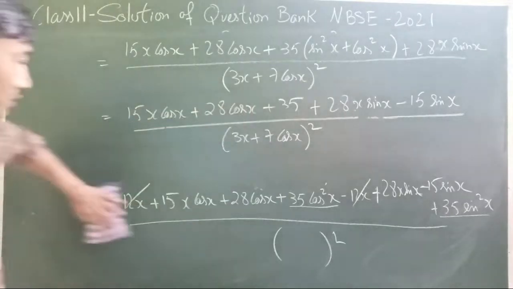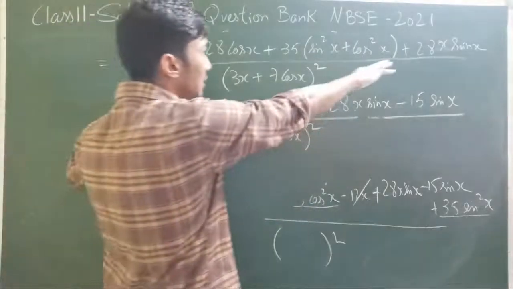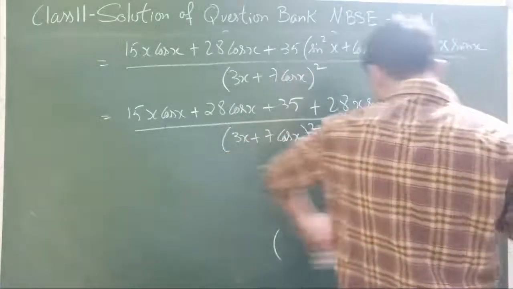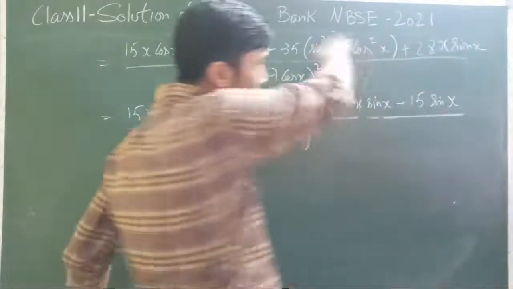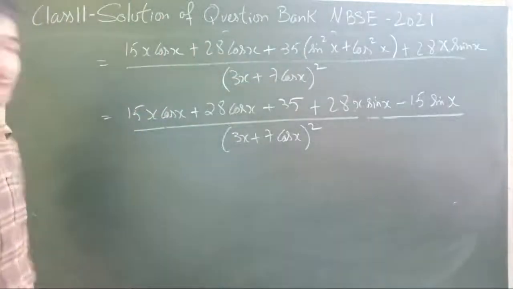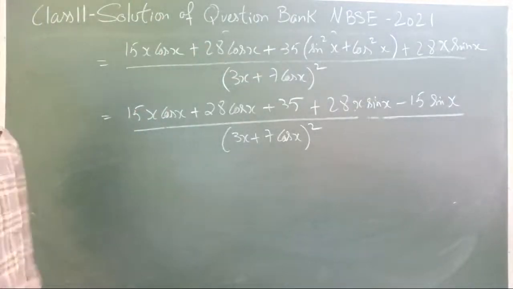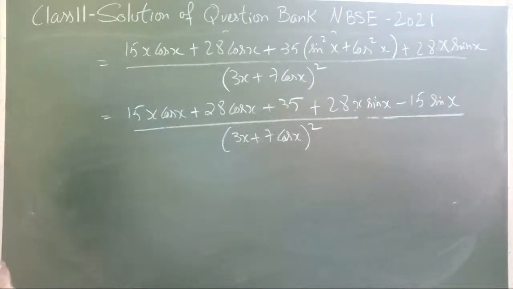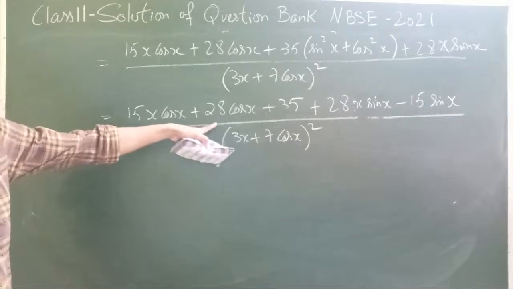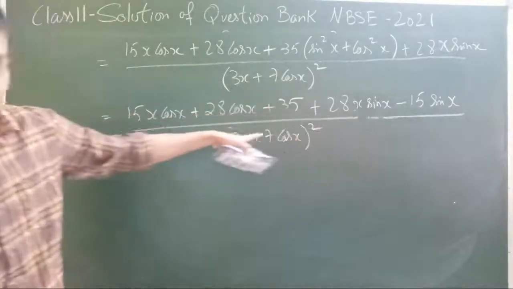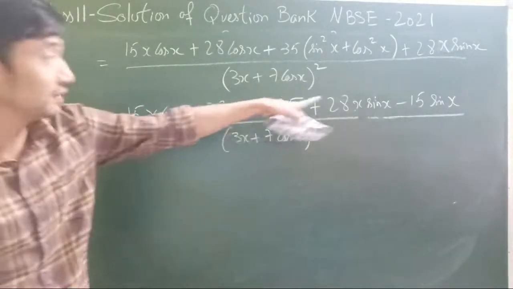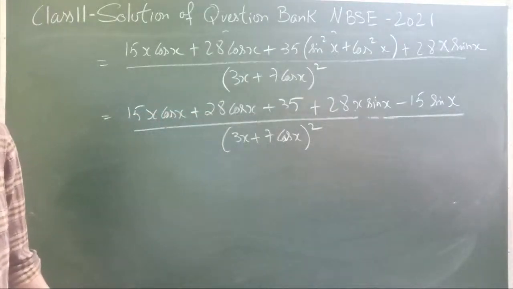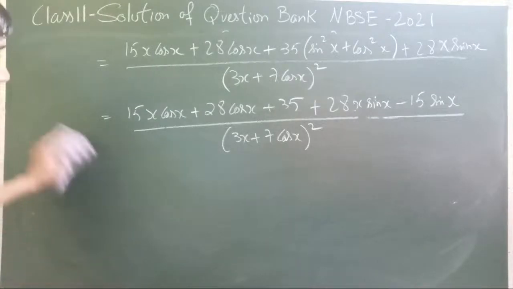So I think that's the solution. You can check in the multiplication, we might have missed out just one x somewhere, maybe in the previous step. That is just a small careless mistake, so kindly verify and check. Alright, so 15x cos x, 28x sin x, 28 cos x minus 15 sin x plus 35, divided by the square of the denominator. Okay, so that part is done.